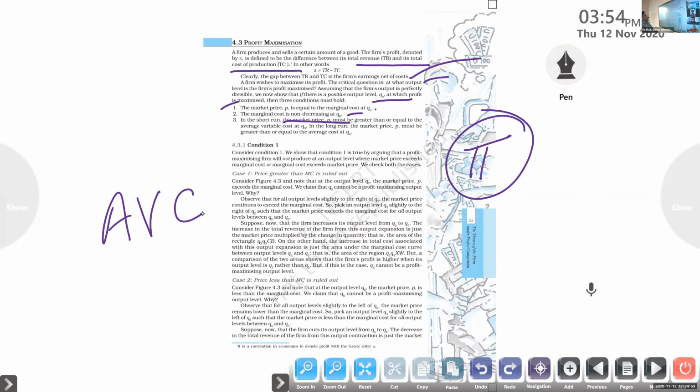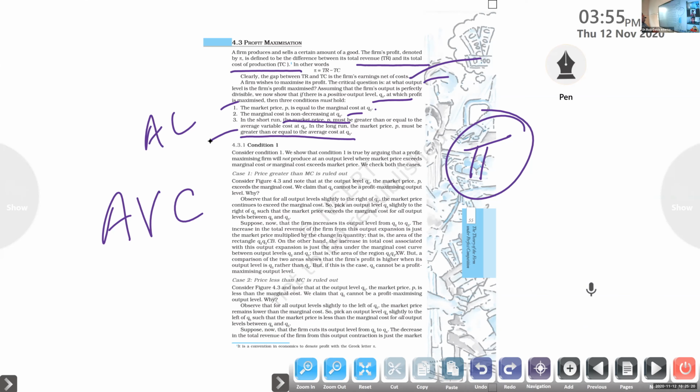In the long run, the market price P must be greater than or equal to the average cost at Q0. So in long run production, the market price P must be greater than or equal to the average cost, AC, at Q0. In the long run, there is no average variable cost.